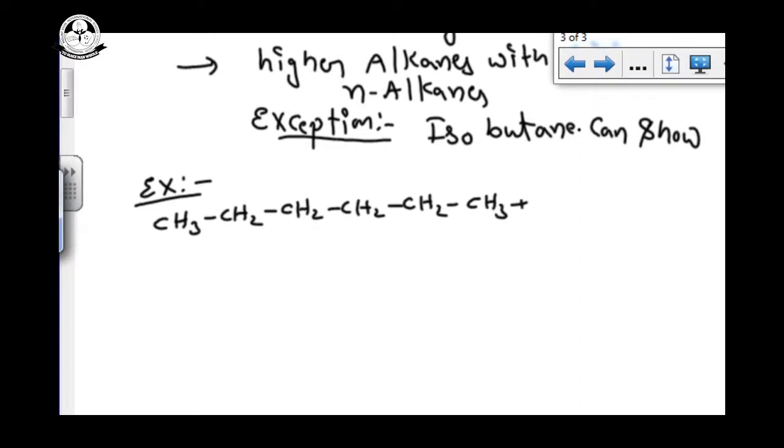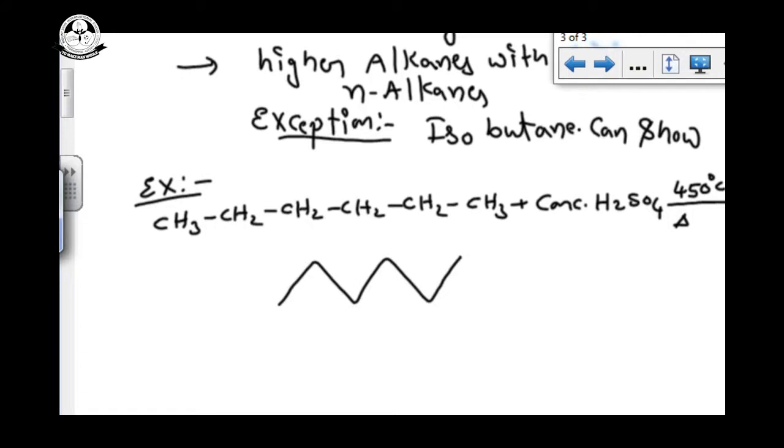It is an n-alkane, and for the sulfonation I am taking concentrated sulfuric acid, that is fuming sulfuric acid, and doing the reaction at 450 degrees Celsius, a high temperature. Now we get the answer: 1, 2, 3, 4, 5, 6 carbon atoms.